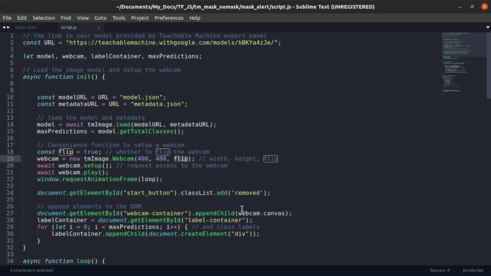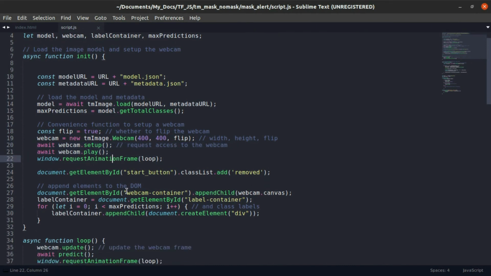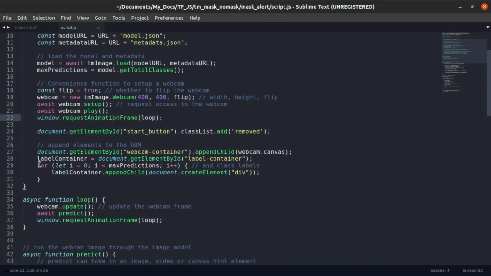If we want to show a mirror image of us in the webcam, you can set flip to true or false as per your requirement. Then we set up the webcam and play it, and that's enough. Later we will remove the start button, because once we start the webcam we don't need to start it again.